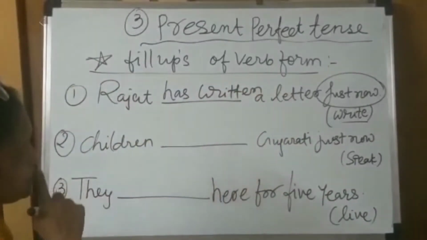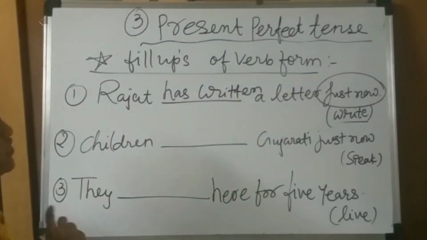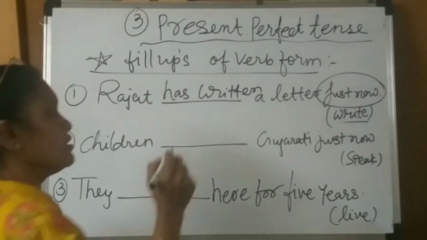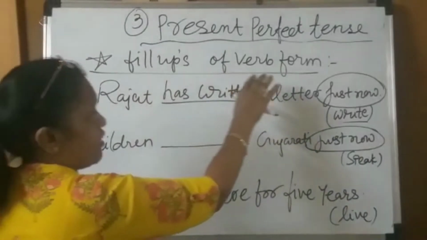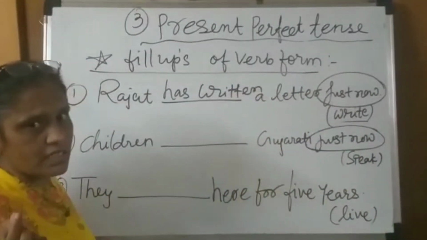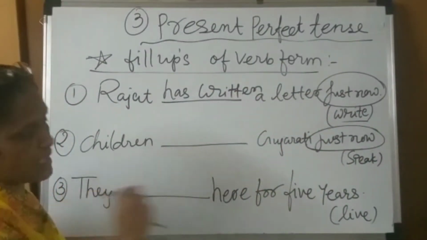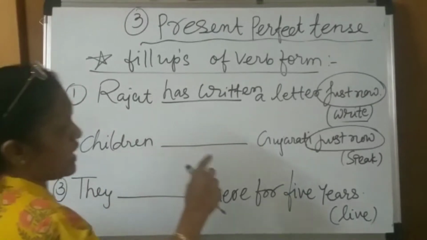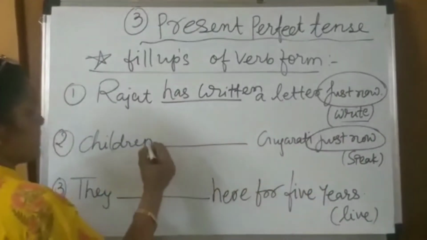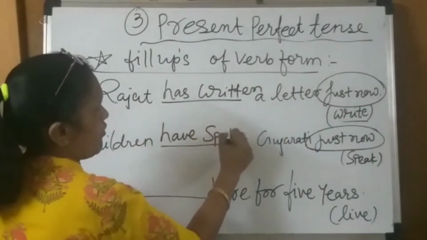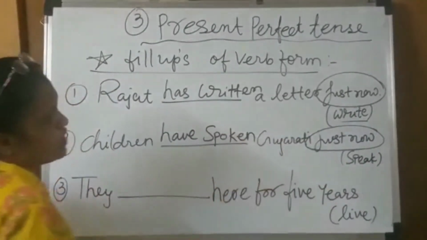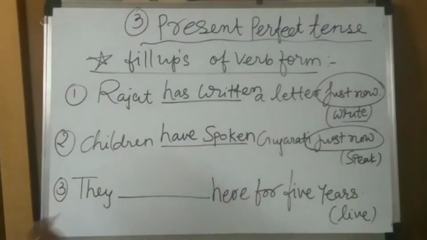a letter just now. The second one is: children dash Gujarati just now. Some hint word is always there, after or before, in the sentence if you use verb form fill-ups. Children dash Gujarati just now. Must speak. Then children have spoken, the third form is spoken, Gujarati just now.